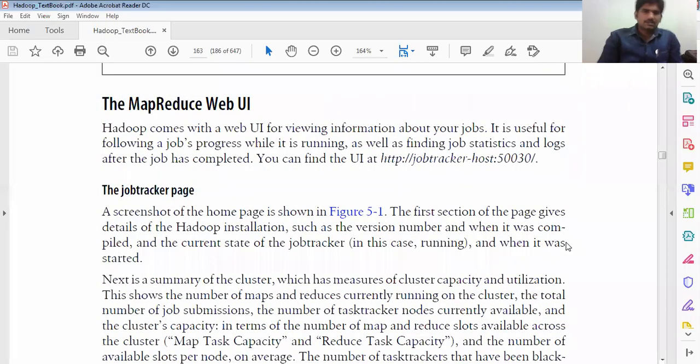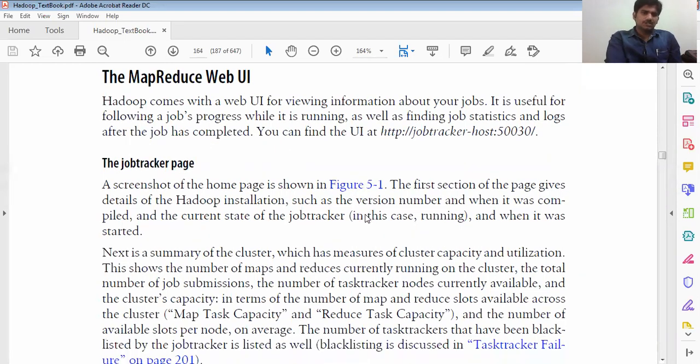Another one is the MapReduce web UI, the web user interface. Hadoop comes with a web UI for viewing information about your jobs. It is helpful for following the job's progress while it is running, as well as for finding job statistics and logs after the job has completed. You can find the URL with the host name, which is the job tracker host. We can find this one.